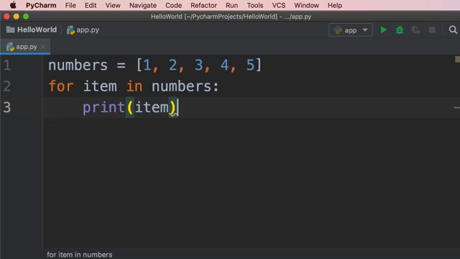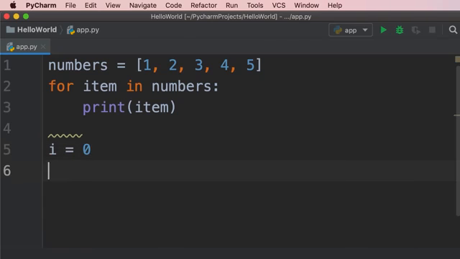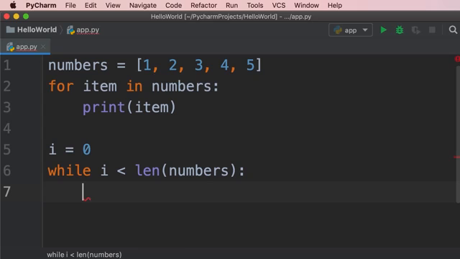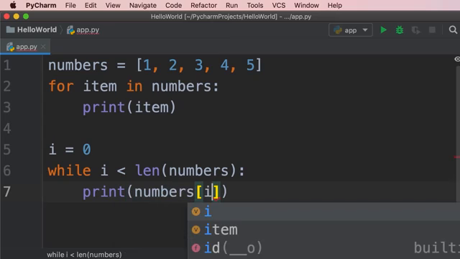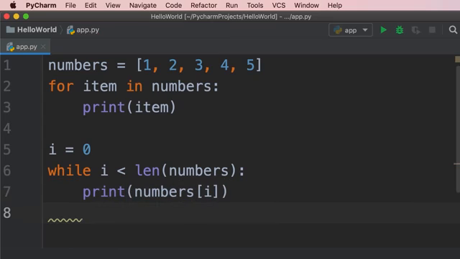Now we could also achieve the same thing using a while loop, but our code would be a little bit longer. Let me show you. So we would have to start by declaring a loop variable outside of our while loop. Let's say i, we set it to 0. Now we say while i is less than... here we need to find out how many items we have in this list. So we use the len function, len of numbers. So as long as i is less than the length of the list, print. Now we can use the square bracket notation to get the element at this index. So numbers of i. Now we need to increment i by 1. So i equals i plus 1.